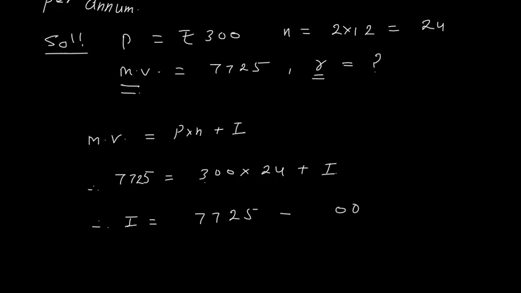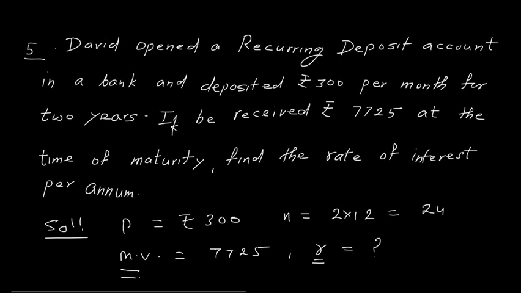So 2 zeros I will write, and then 3 4s are 12, 3 2s are 6, 1 is 7, so 7200. And 7725 minus 7200 will be 525. So interest is rupees 525. Now my interest is 525.